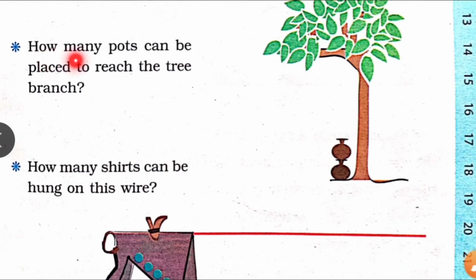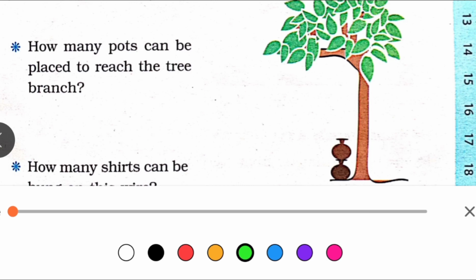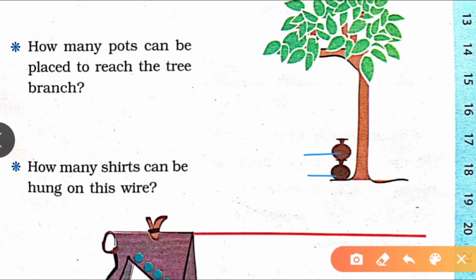Next, how many pots can be placed to reach the tree branch? Okay, now let's guess. 1, 2, now 3, 4 and 5. So, total 5 pots can be placed to reach the tree branch.